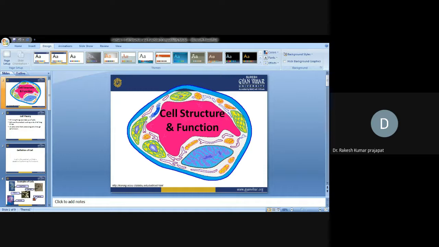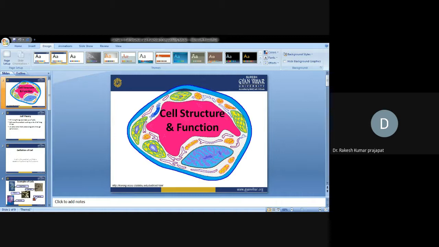Before discussing the cell, there is a theory called cell theory, which states that all living things are made up of cells. Whatever living things are present on this planet are made up of cells. Cells are the smallest working unit of all living things. All cells come from pre-existing cells through cell division. Cell division plays an important role in generating new cells from the pre-existing cells already present on this planet.